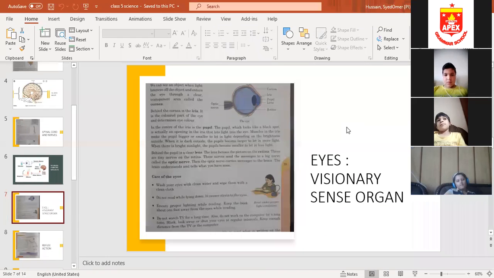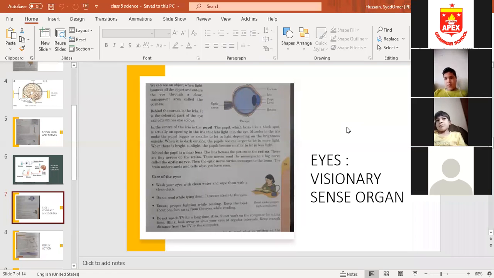The colored part is the iris, and in the center of the iris there is a dot which is called the pupil. So I have told you three layers. The transparent layer is the cornea, the colored part is called the iris, and in the center of the iris is the pupil.